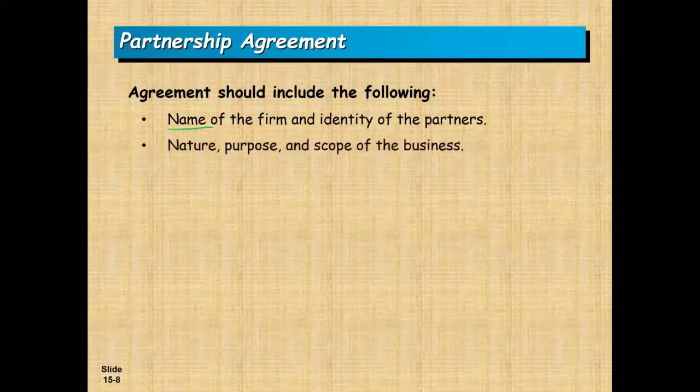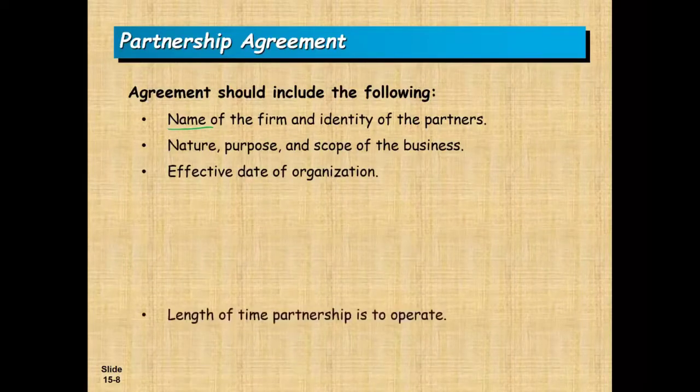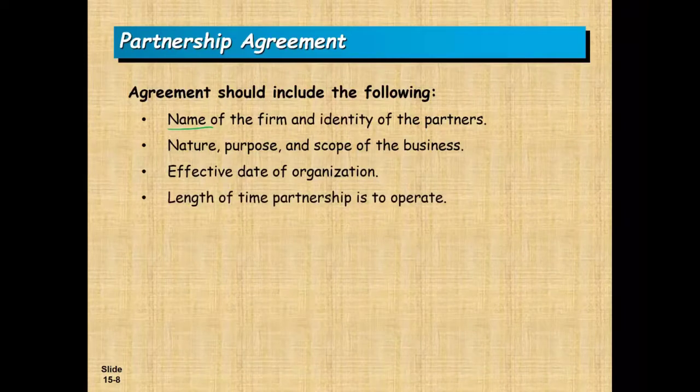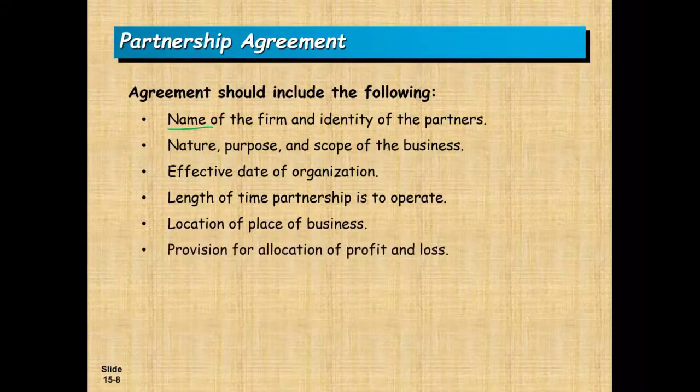The purpose of the partnership, the nature, the purpose, and the scope of its business. What do they do? Effective date of the organization. When did they start? Length of time a partnership is to operate. If it has a limited life, like a joint partnership, we need to know this. Location of the place of the business. Where are you operating? Also, provision for allocating profit and loss.